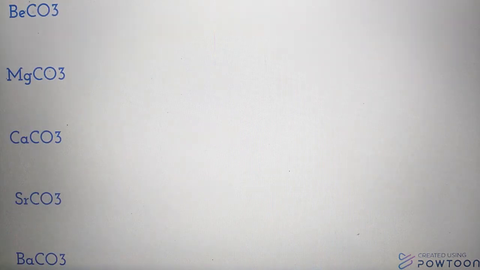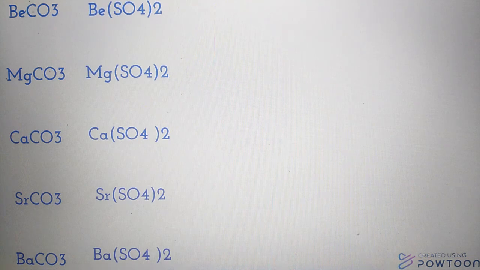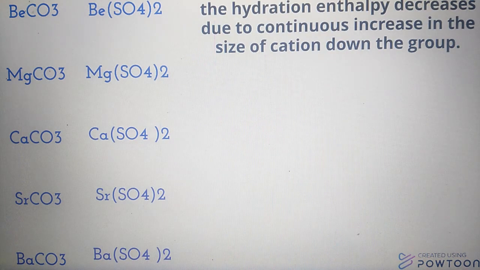In case of carbonates and sulfates of alkaline earth metals, the hydration enthalpy decreases due to continuous increase in the size of the cation down the group.